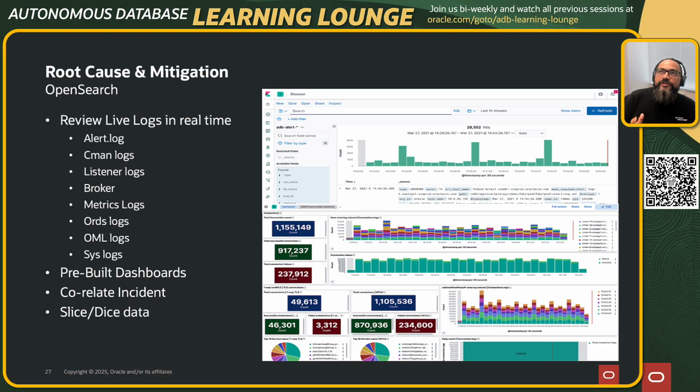One of the most important things we have found out of this is, let's say there is patching going on in the backend and there is an issue. We now have inbuilt dashboards which say that when the customer had this issue, or when we had this issue in the backend, patching was going on. That kind of correlation becomes very, very easy with this kind of system in place.